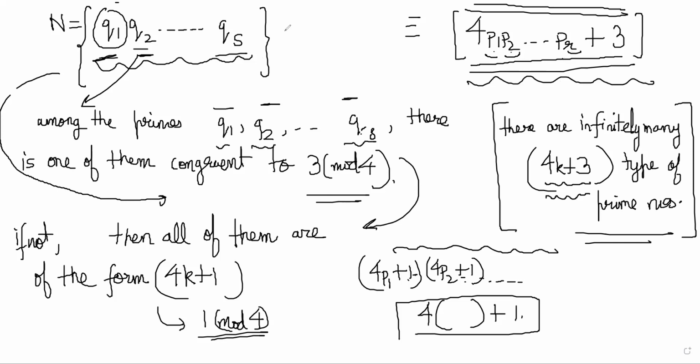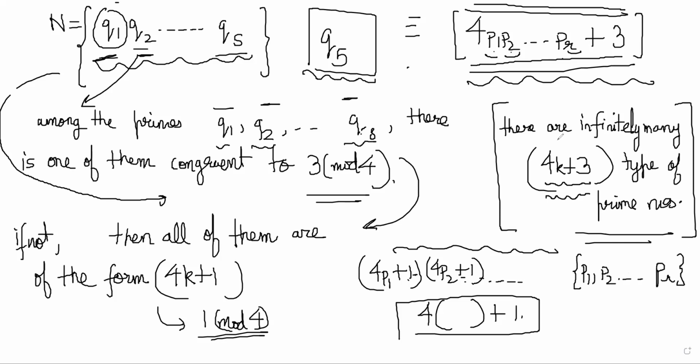Let's say that one is q5. q5 was a prime number which was congruent to 3 mod 4. Then we realize that our list of prime numbers p1, p2, and so on till pr, which were 3 mod 4 prime numbers, was incomplete, and we should have included q5 into that list.